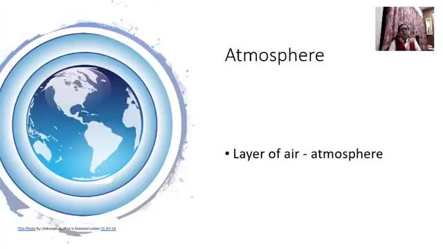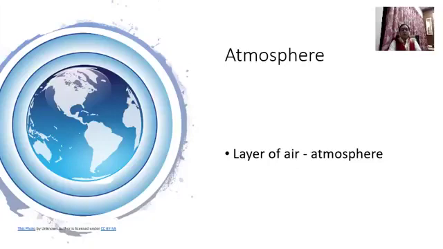Now, in the next slide, you will be seeing one video. In that video, you will understand how the atmosphere is formed and how it surrounded the whole Earth. When the atmosphere was not there, only planet Earth was there. At that time, living things were not there on the surface of the Earth.